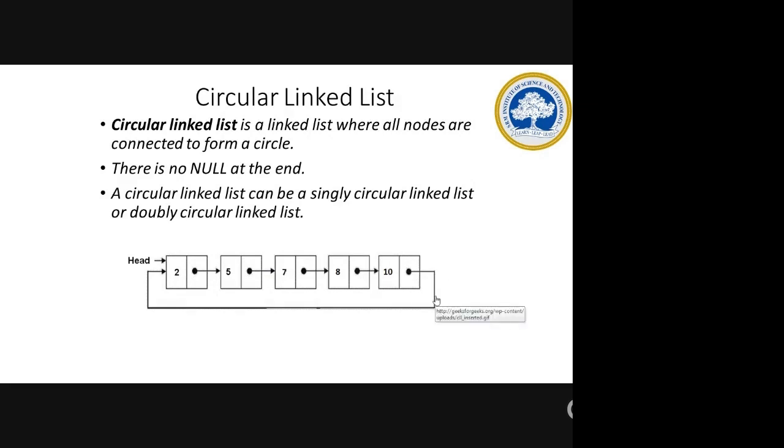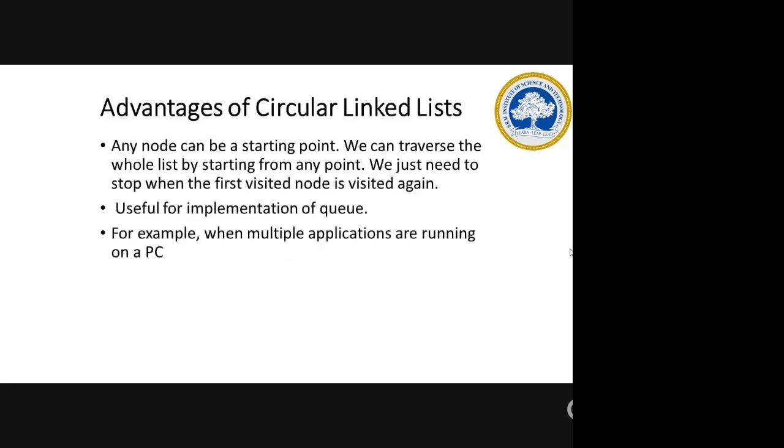All other techniques are similar, how you are accessing, how you are inserting in the beginning, in the middle, or in the end, even deletion, everything follows the same procedure. So the advantage, as I told you, is that you can visit from any node.